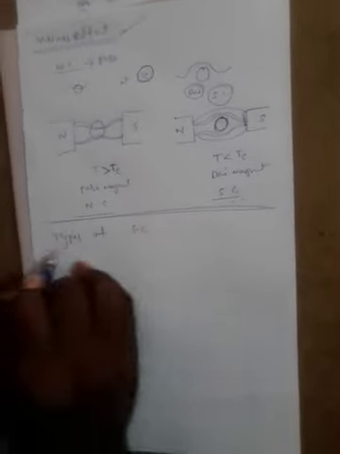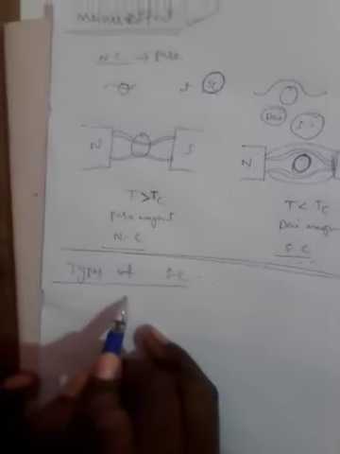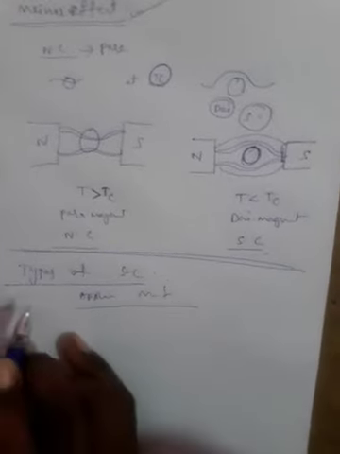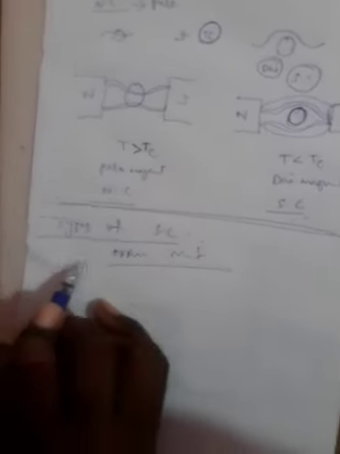Our next concept is types of superconductors. Based on the applied magnetic field, not the critical temperature, superconductors are of two types.